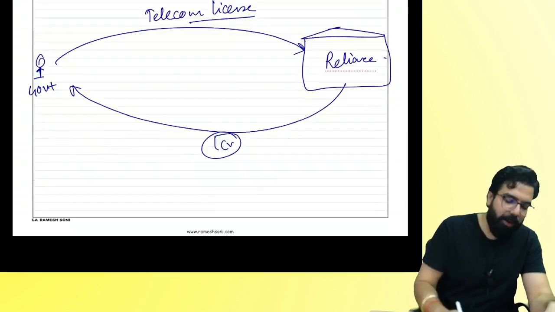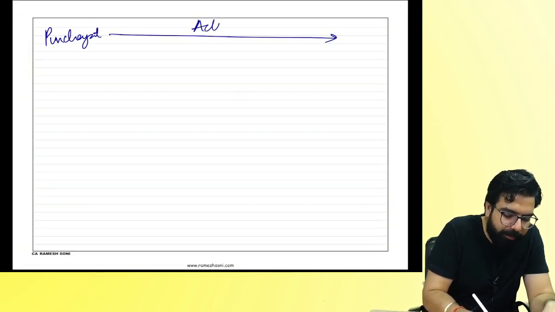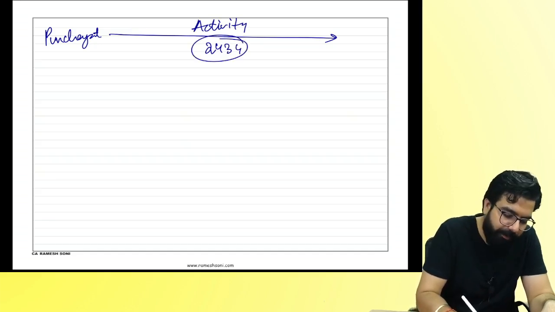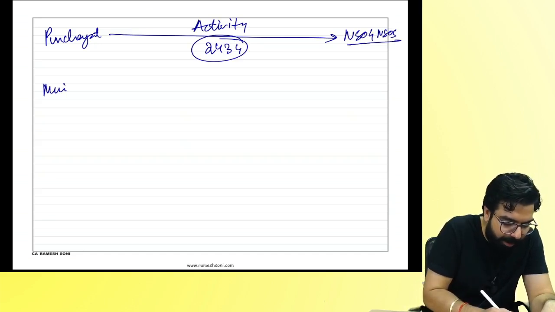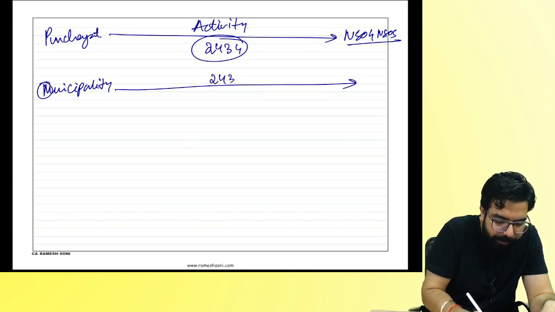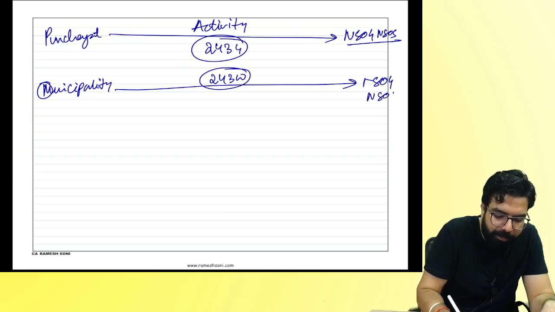My question, everyone, to all of you. Panchayat doing an activity which is told in 243G. GST will come or no GST? Neither supply of goods nor supply of service. Municipality doing an activity for the public, what will be 243W activity for the public? Will GST come or no GST? Neither supply of goods nor supply of service.